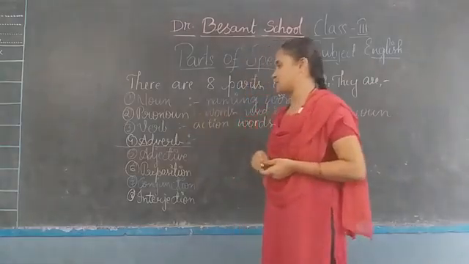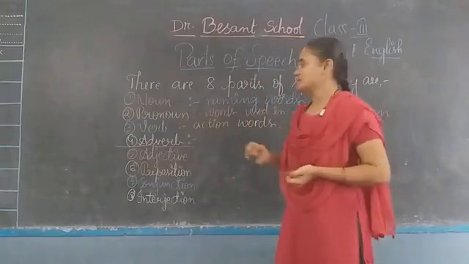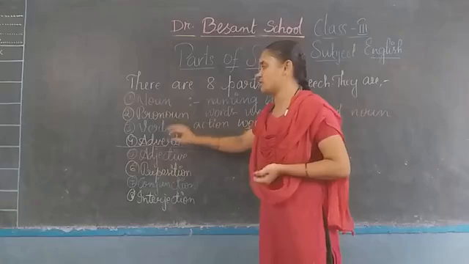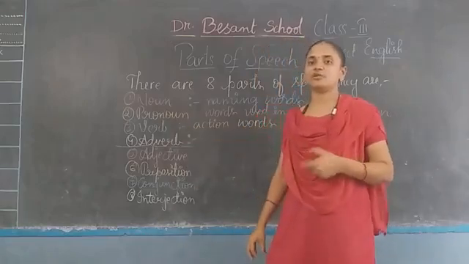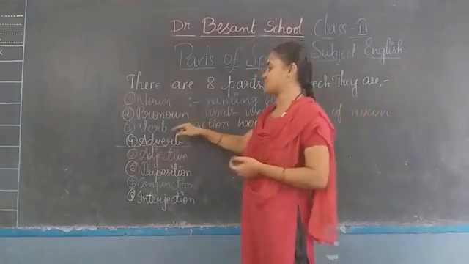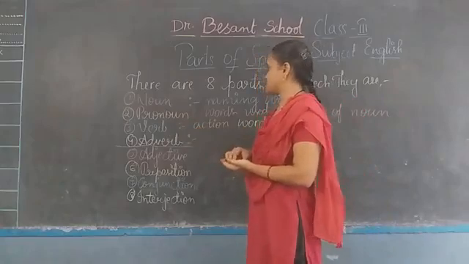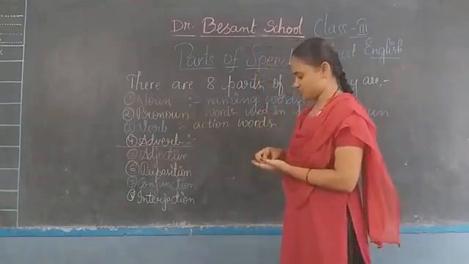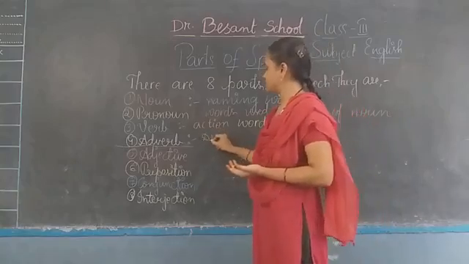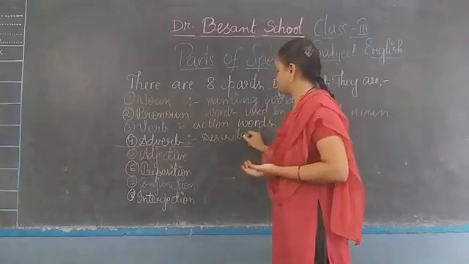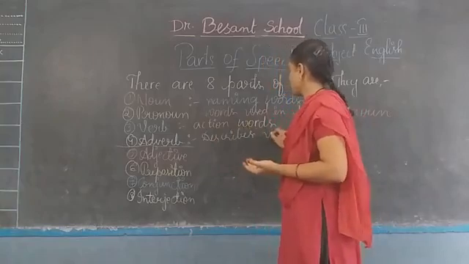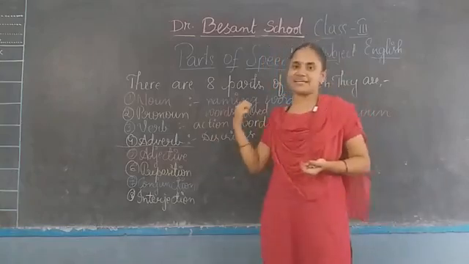Next one is adverbs. Adverbs means which tell us more about verb, which give us more information about verb, which describes the verb. Yes or no? Means how I am writing.